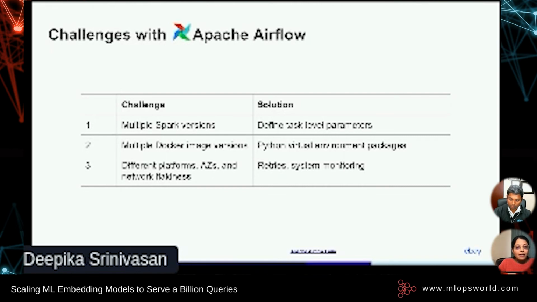Now, second, for our ML embedding generation and inferencing tasks, we initially deployed Docker images with latest tags. With time, the latest tags started pointing to different versions of libraries, and this would cause compilation issues. So as an easy workaround, we moved to Python virtual environment packages that bundles the ML scripts and their dependencies together.